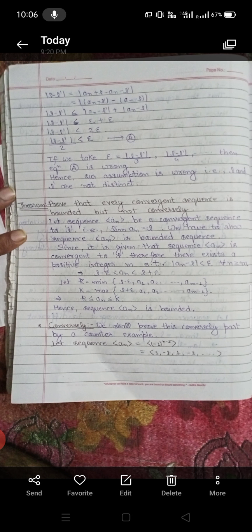Now the converse part, we shall show by a counter example, that is sequence an equal to minus 1 to the power n minus 1. This can be written as 1, minus 1, 1, minus 1, and so on. In this sequence capital M is equal to 1 and small m is equal to minus 1, but this is not convergent.